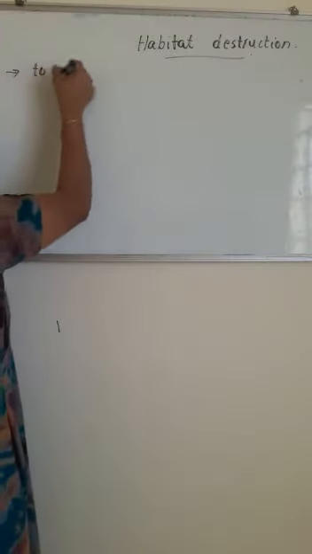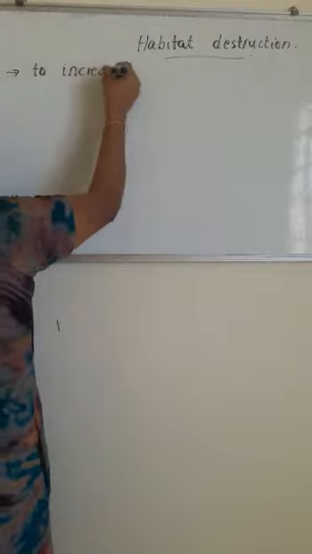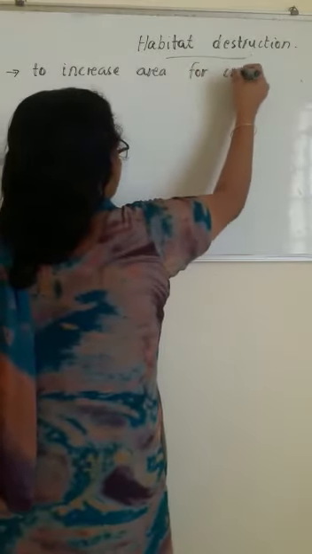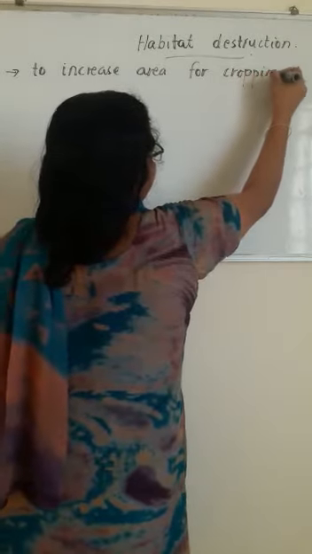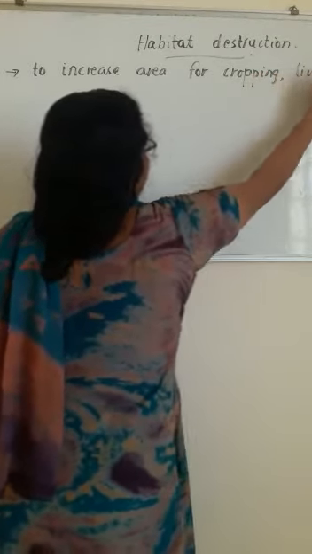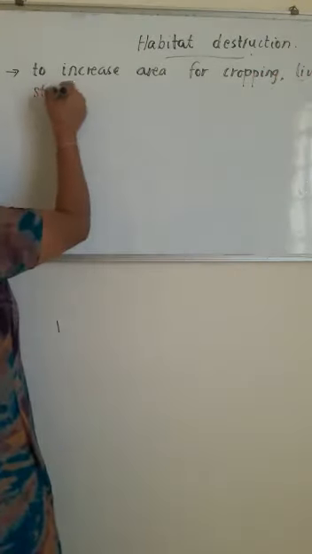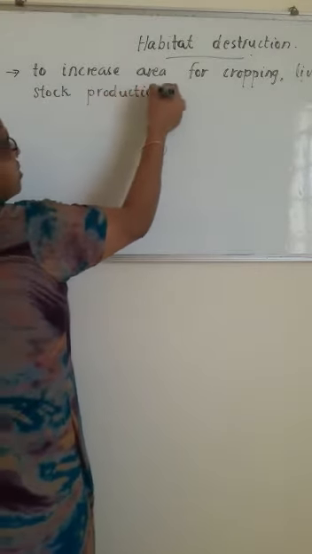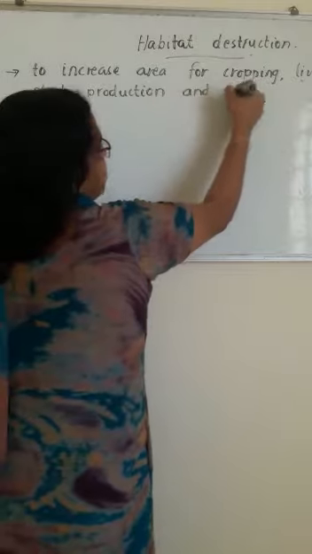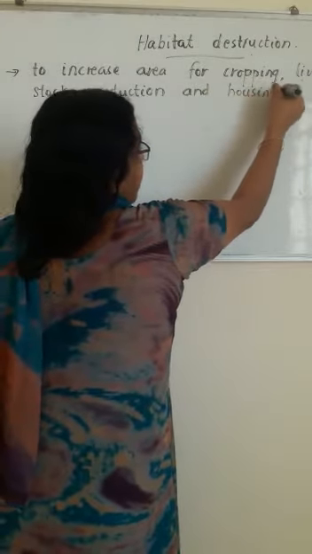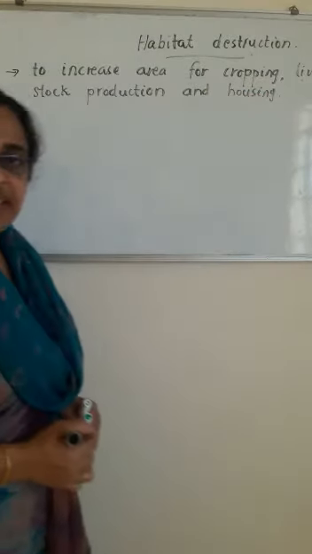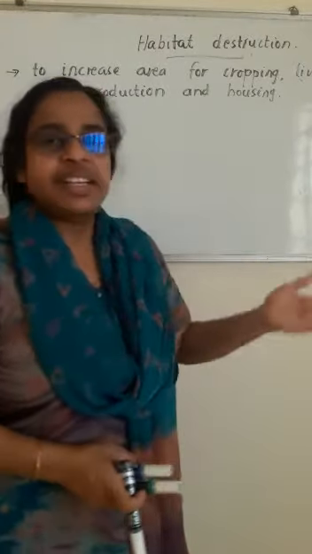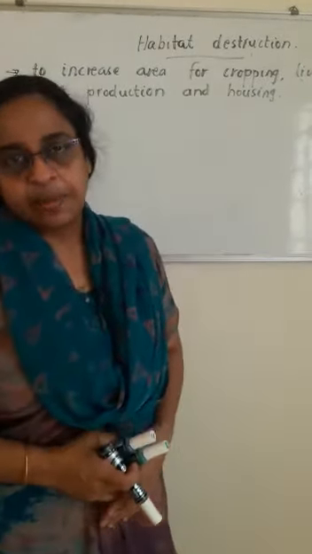So one of the reasons for habitat destruction is to increase area for cropping, livestock production, and housing. Housing means we can say it as even houses and also factories, also roads, so many things. So we are just cutting down trees for that.